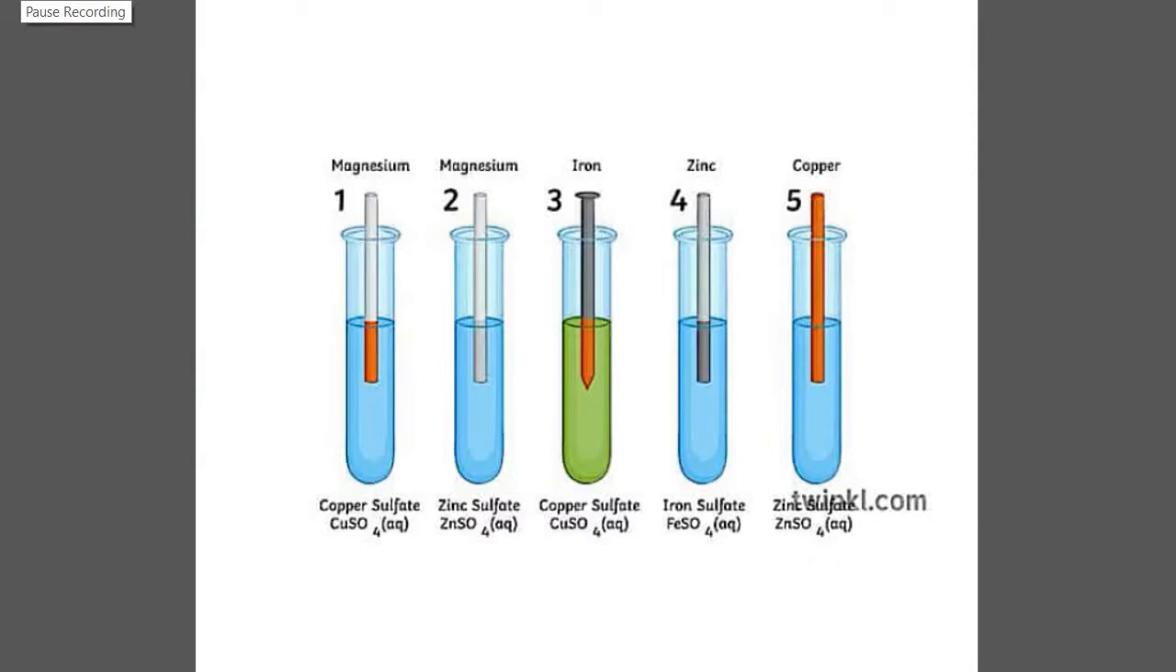So a small homework for all of you: find out what is going to happen in these 5 different test tubes. First, we take copper sulfate and add magnesium to it. Then we take zinc sulfate and add magnesium metal to it, then copper sulfate and add iron metal. This is what I have already discussed. Then we take iron sulfate and add zinc to it, and then take zinc sulfate and add copper to it. So just find out what is going to happen in these 5 test tubes. I hope everyone will be able to get the answer very easily.